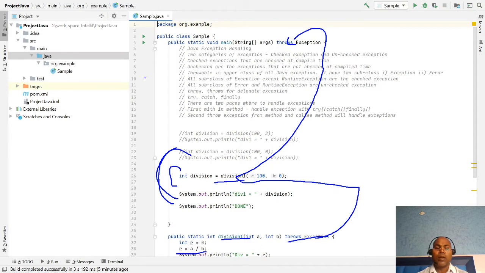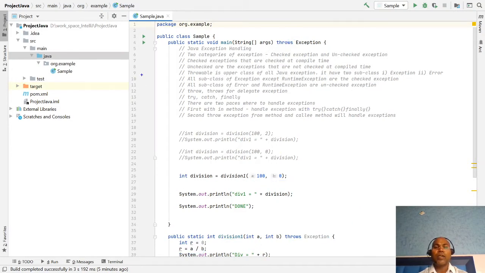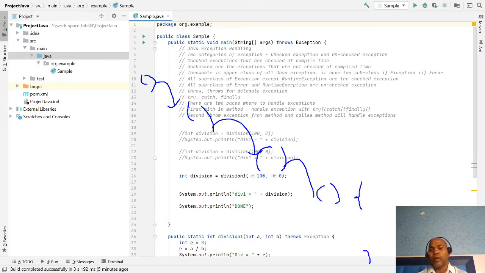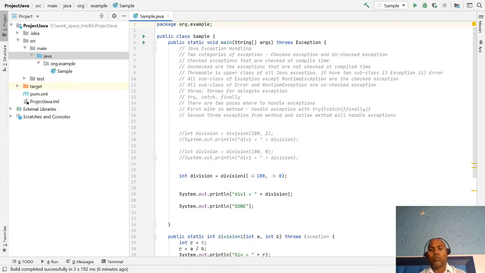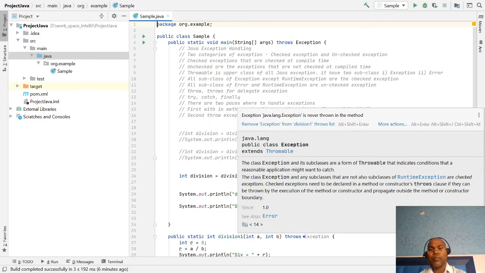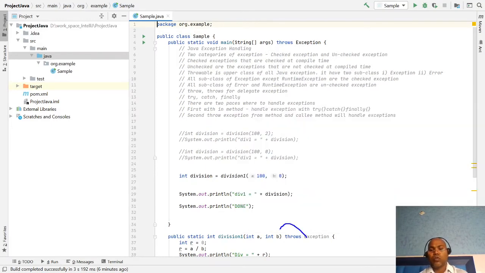Similarly, in the case of a multiple chain of methods, say method 1 invokes method 2, method 2 invokes another method 3, which invokes 4, and here a particular exception occurs, it can throw to this method, and this method can throw to the next. Here we have the option to handle with try catch or again propagate. The throws keyword is used for propagating an exception from a method to the caller method.